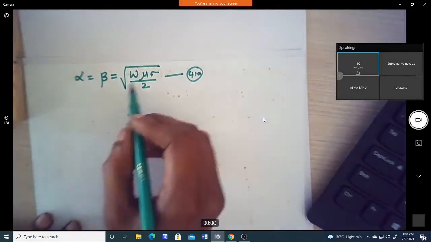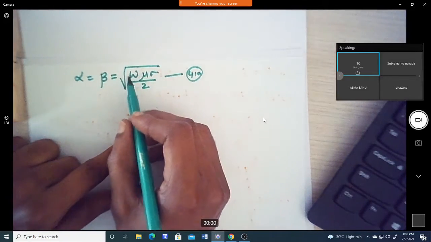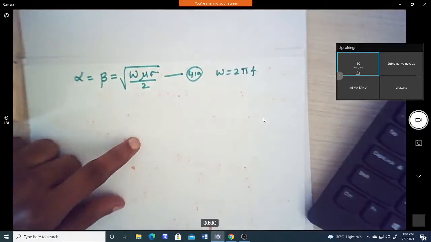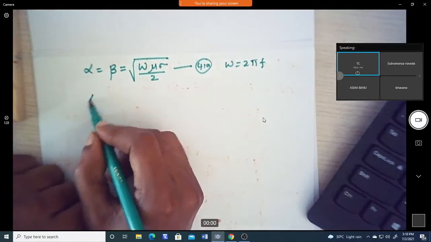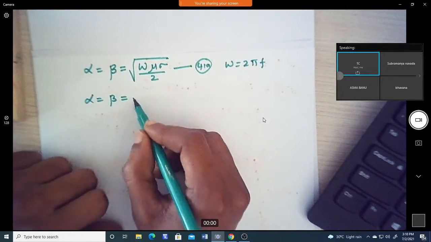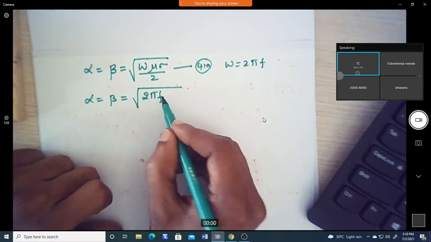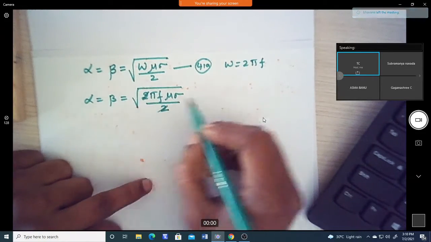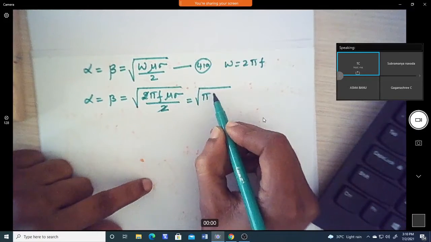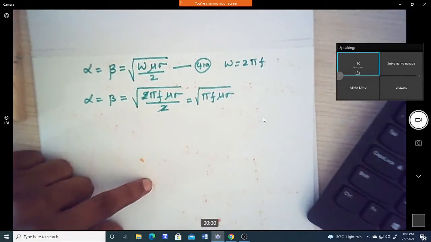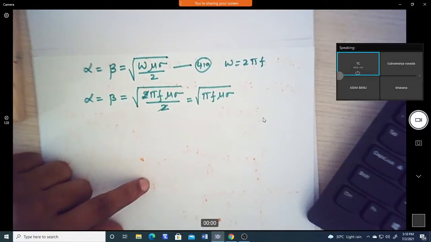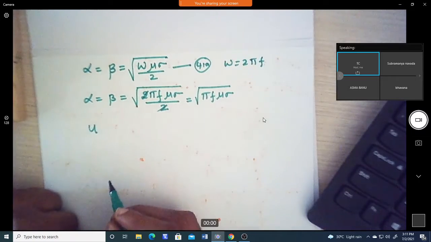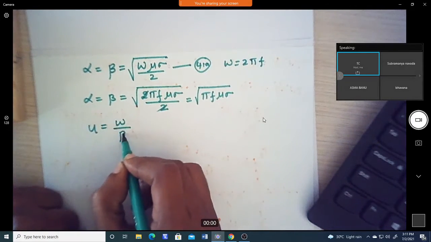Now, if I substitute omega, with the well known expression omega equal to 2 pi f, you will get alpha equal to beta equal to square root of 2 pi f mu sigma divided by 2. The 2 gets cancelled and we get the square root of pi f mu sigma. This is what you get for alpha and beta. Now if I take the velocity u, it is given by omega by beta.